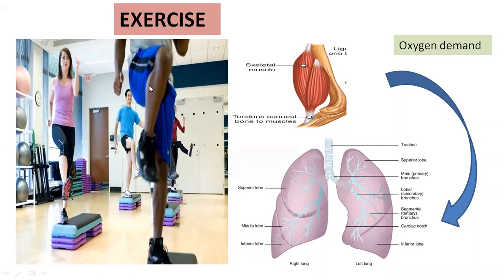When the muscles are undergoing tiredness or fatigue due to insufficient supply of oxygen, the receptors present on the surface of the muscle, which are accumulating lactic acid, send information to the brain.